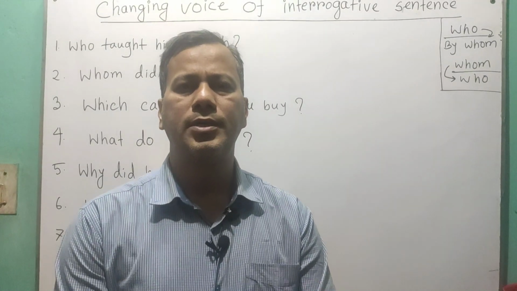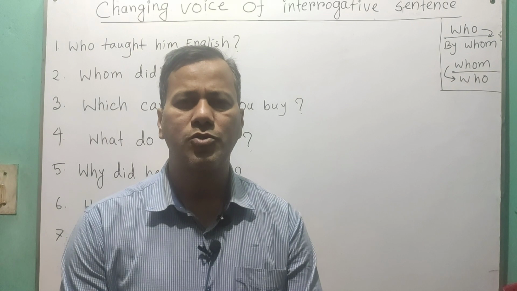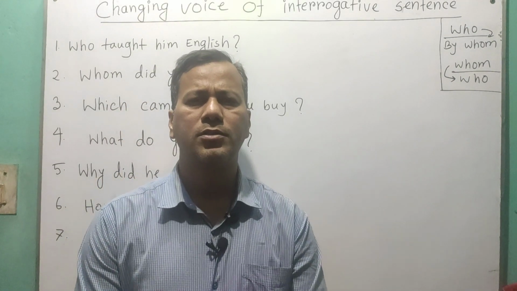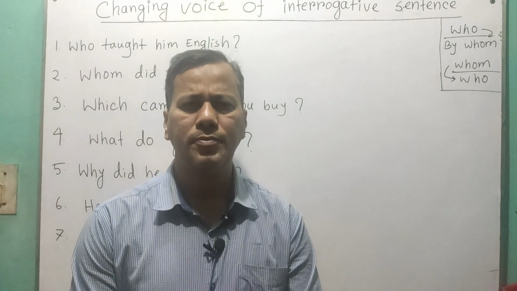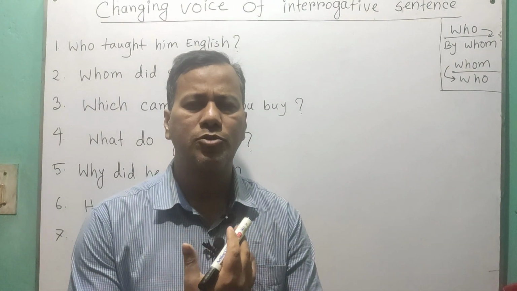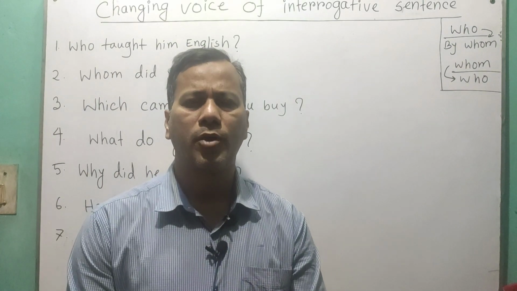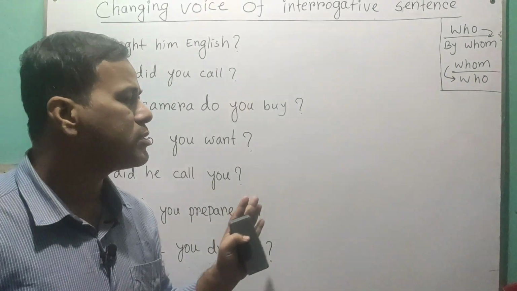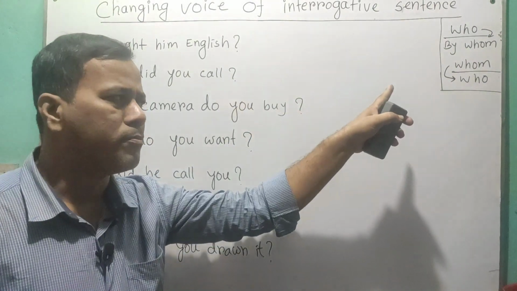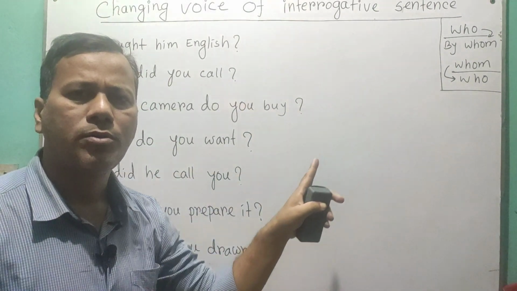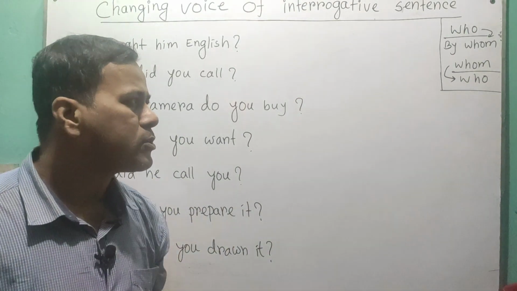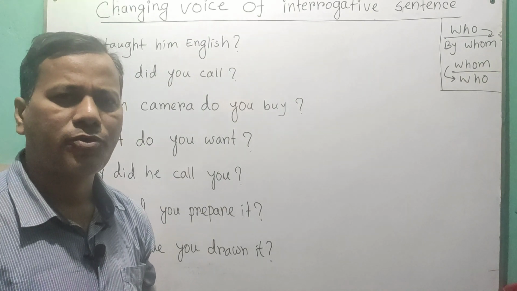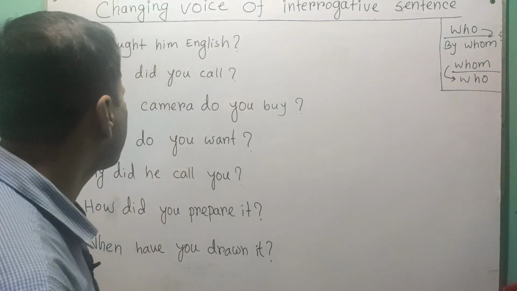Okay, now we will see some examples with WH questions. For WH questions, the rules for changing voice are almost the same as you have seen in yes/no types of questions, but there are some certain changes, and those changes are: who becomes by whom, and whom becomes who. Okay, so let's start with examples, then it will be very clear for you to understand.